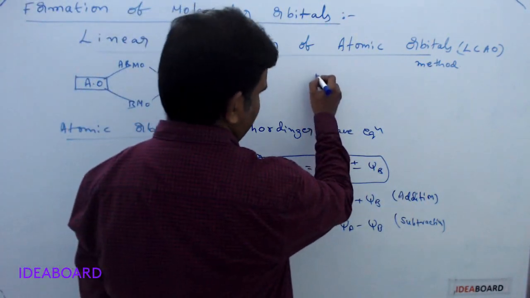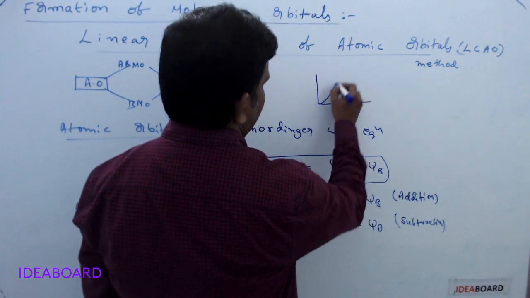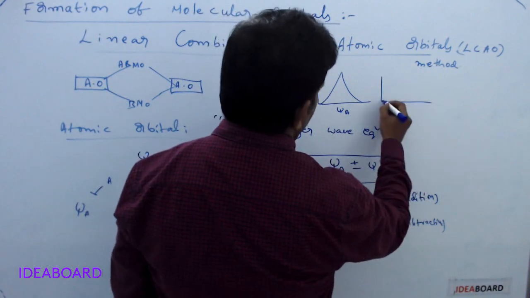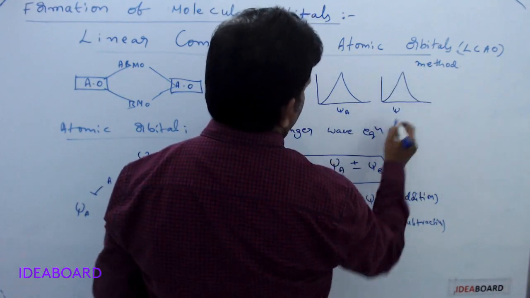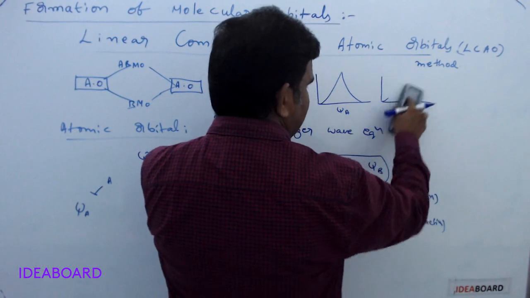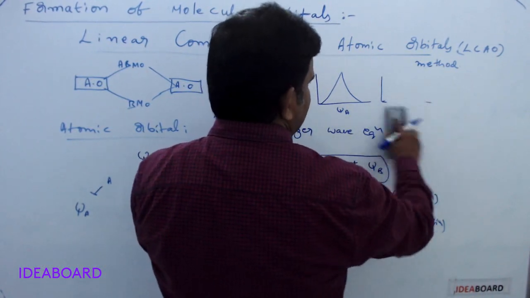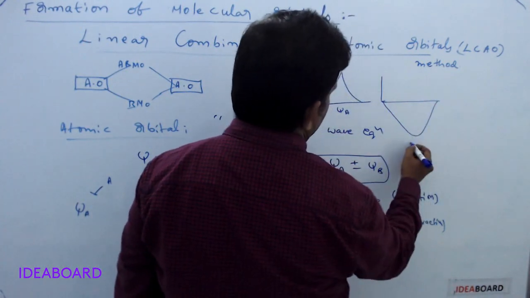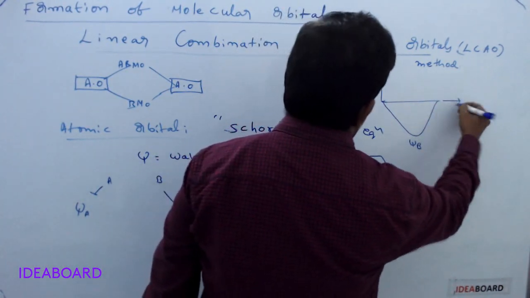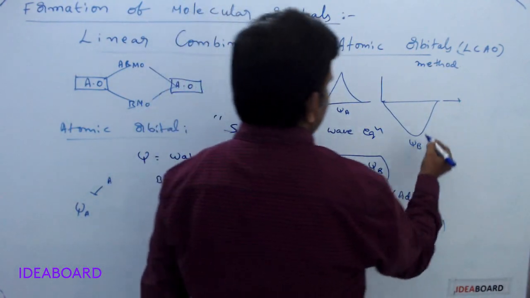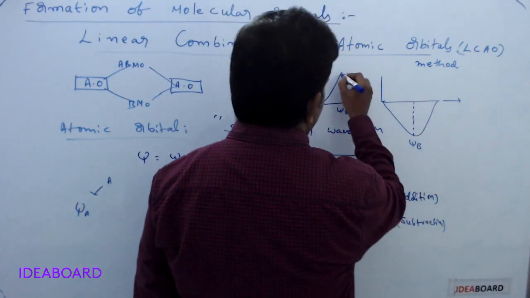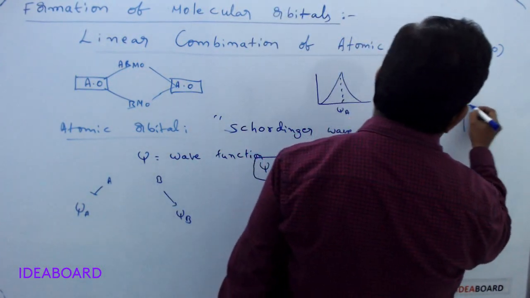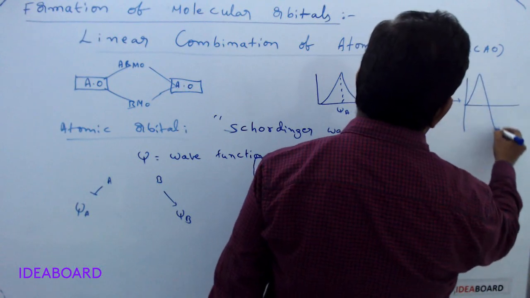How does the subtraction occur? Suppose we have an electronic wave like this. This is psi A, and here this is another one, psi B. But here I am writing the second one in the opposite direction, because it is subtraction now. So this is psi B. When these two are combining, here this is a trough and this is a crest, and then what is formed here is like this.